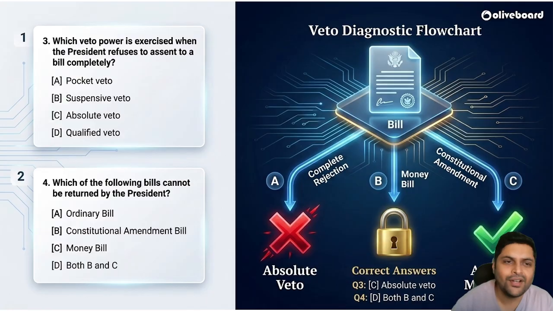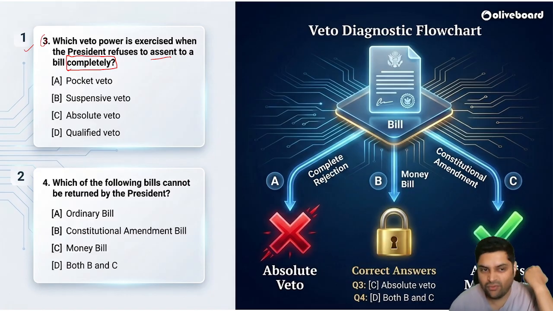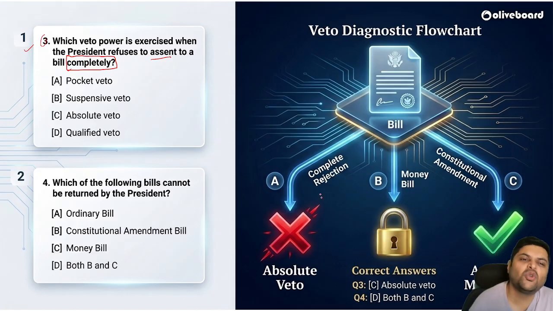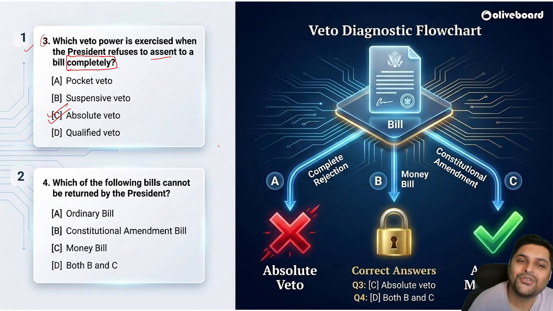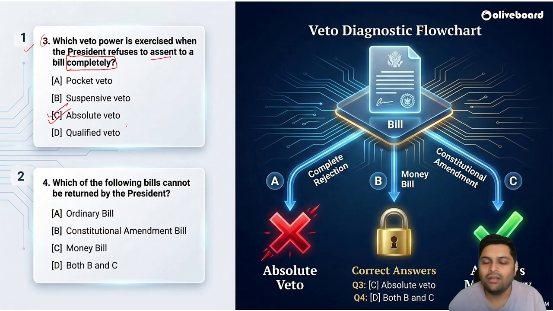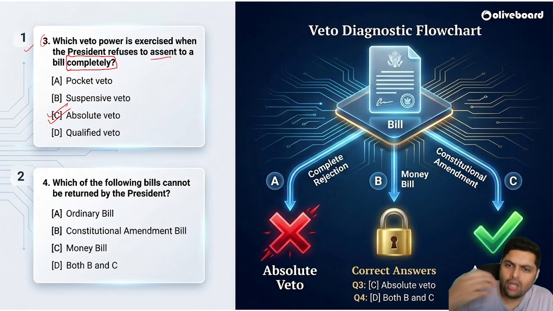Let us start. This is the question. Which veto power is exercised when the president refuses assent to a bill completely? Completely. He's in no mood. I won't do it at all. Absolutely, he will not do. Absolute veto. Pocket veto, he'll keep it in his pocket. He won't do anything, neither yes, neither no. Suspensive veto, once he can refuse, next time, cannot.